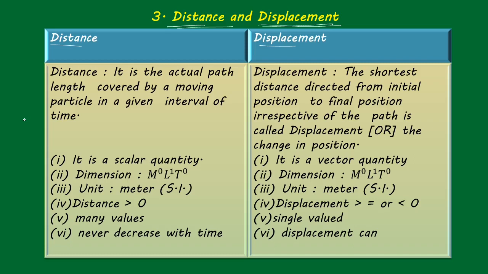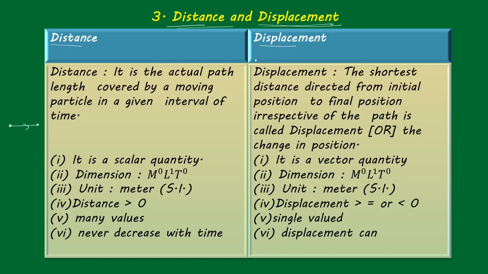Now, the particle is moving and it passes some path. Suppose your particle is here now, and it has moved to here. What is the path distance? From here to here you have to measure. That is the distance, the path length traveled by the particle in this way only.